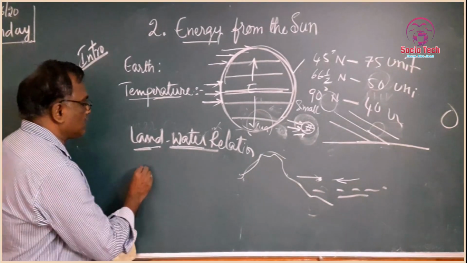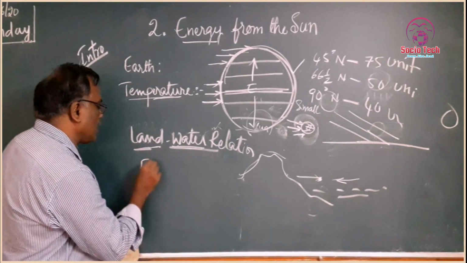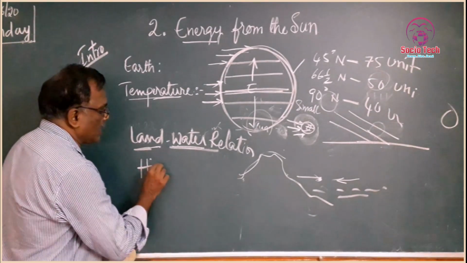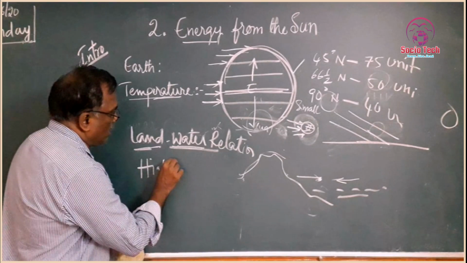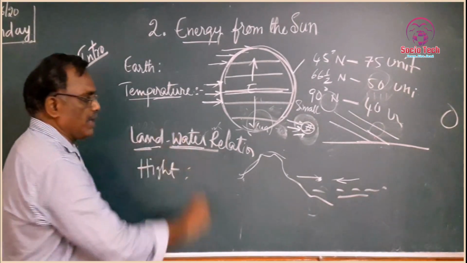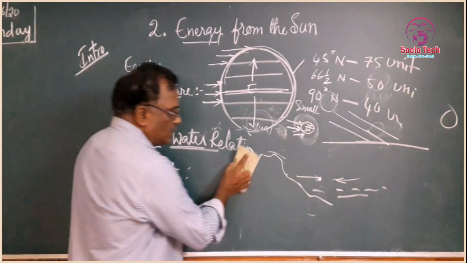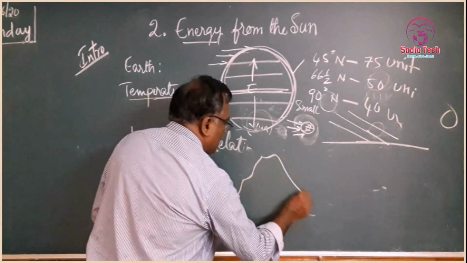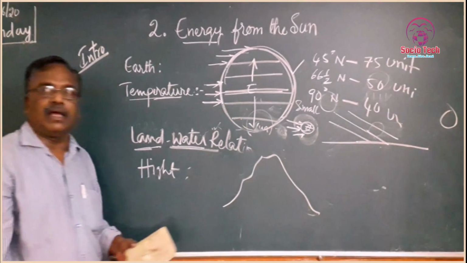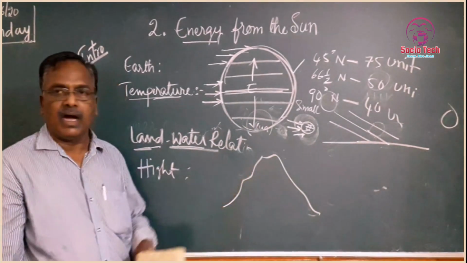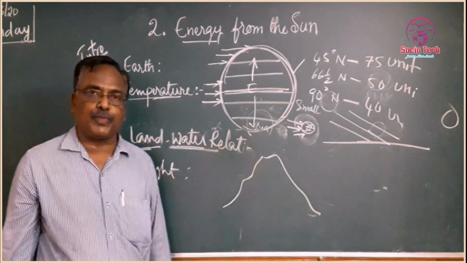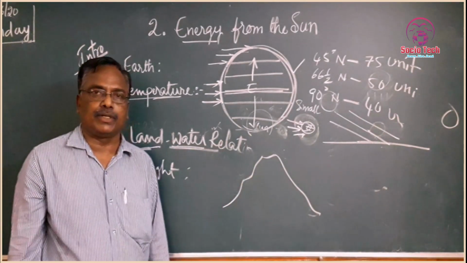And one more factor also influences it: the elevation, or the height of the place. See children, a place at a very high elevation experiences a different temperature.